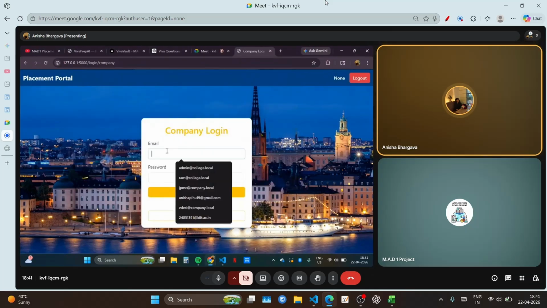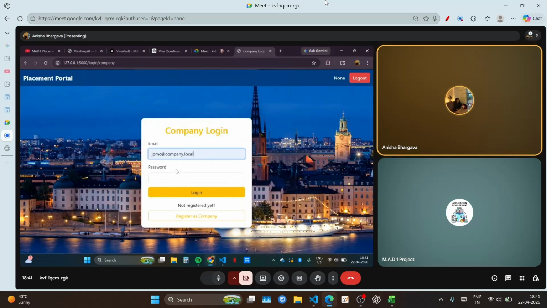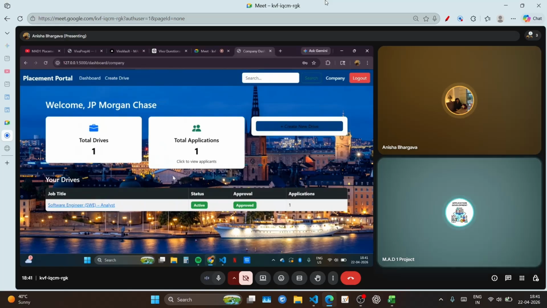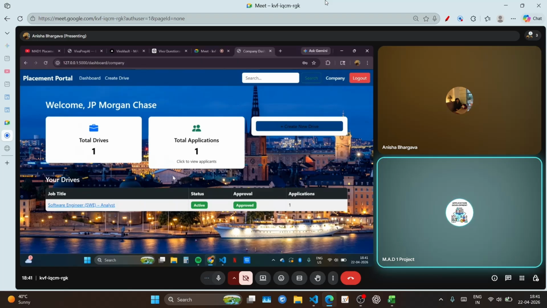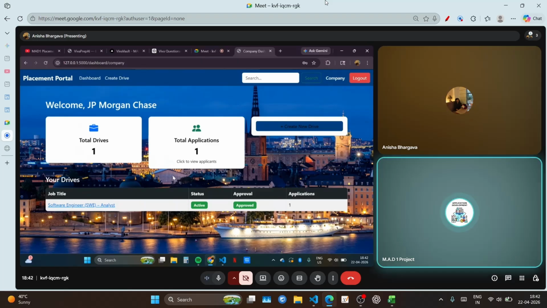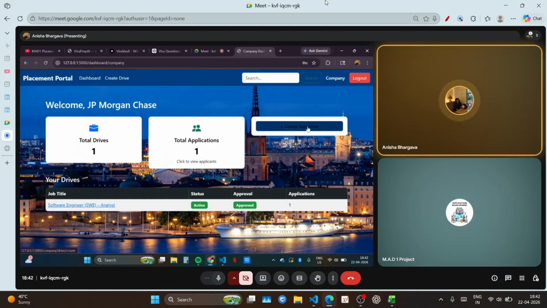Like, when we go into the company dashboard. Yeah, this is basically a company dashboard, where you have minimal data to demonstrate. Okay, that's not a big deal. Would you please create a new drive? Yes, sir.